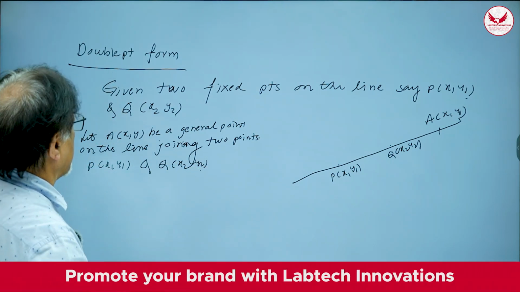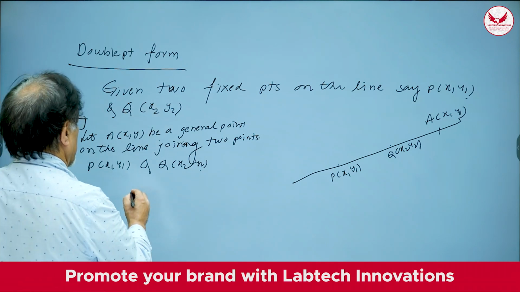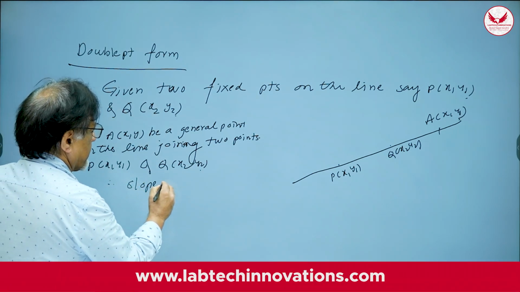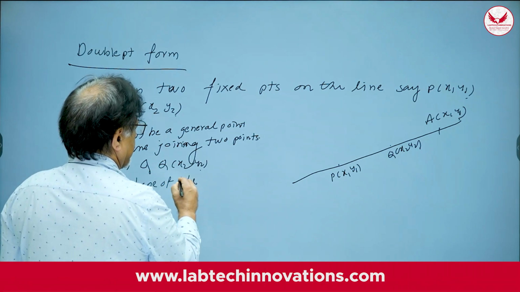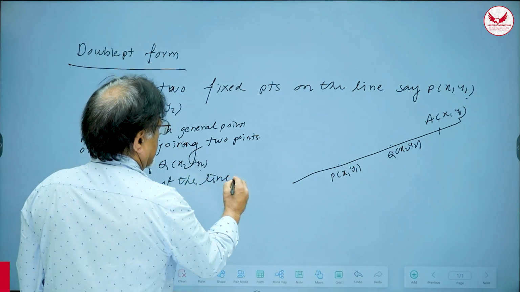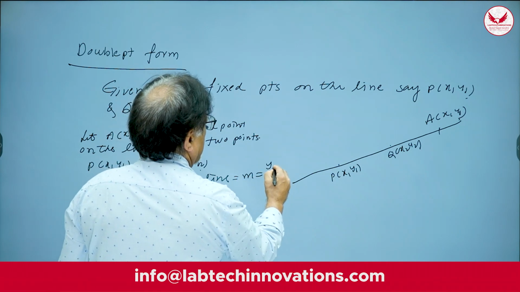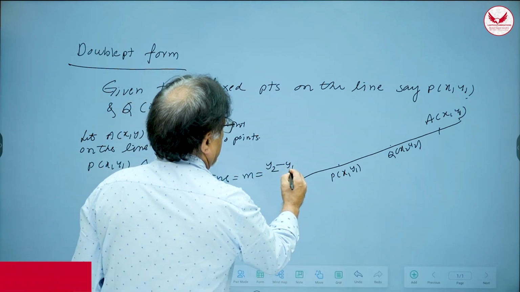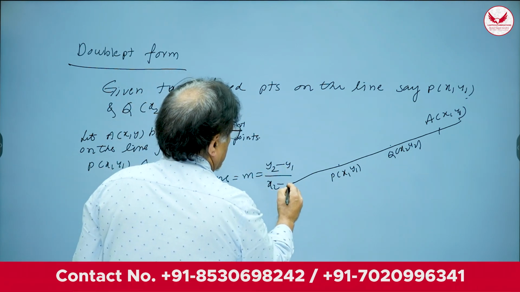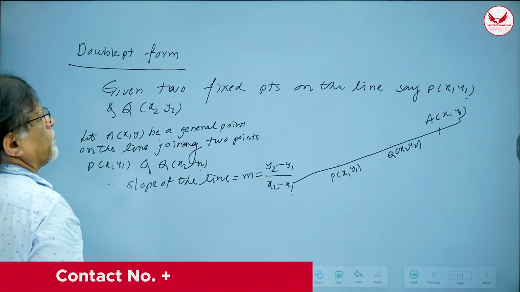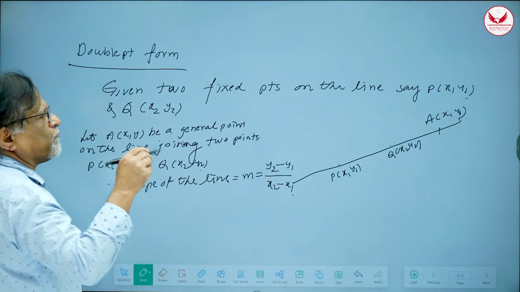So we already have one form. So we want to find out what is the m, the slope of the line. Slope of the line is nothing but m, and that m is nothing but y2 minus y1 upon x2 minus x1. Correct? This is the slope. You know 2 points, you need only 1 point in order to use slope point form.